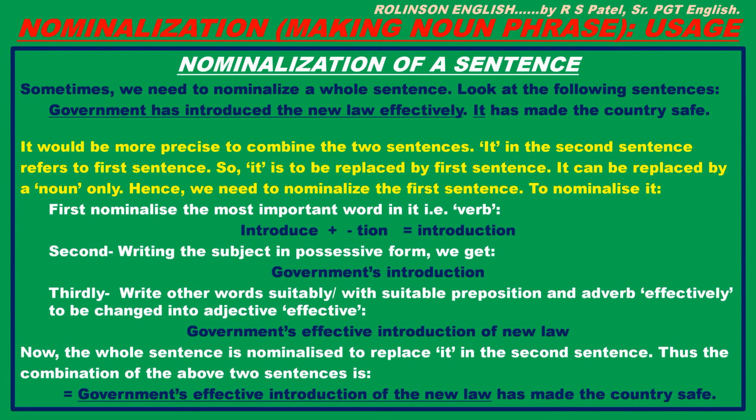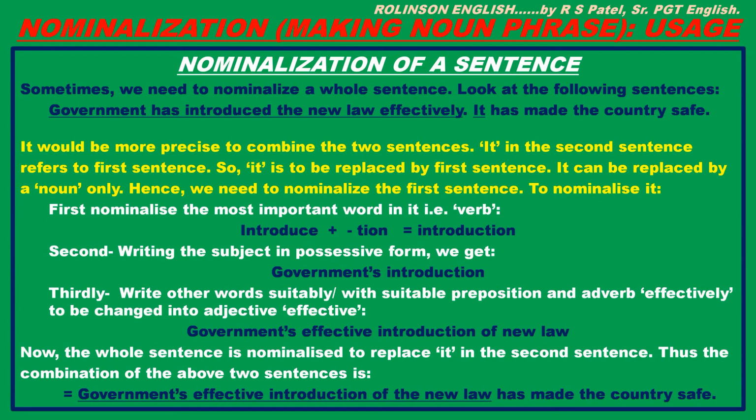As example, government has introduced the new law effectively. It has made the country safe. It would be more precise to combine the two sentences. It in the second sentence refers to the first sentence, so it is to be replaced by first sentence. But it is pronoun, we know that, so it can be replaced by a noun only. Hence, we needed to nominalize the first sentence.